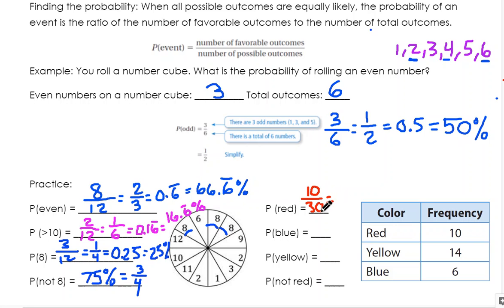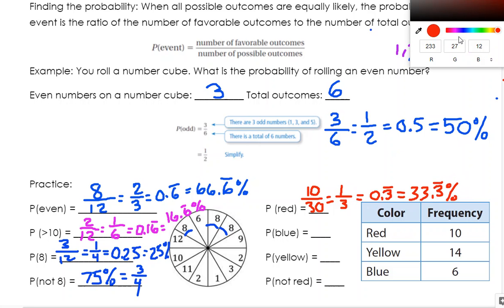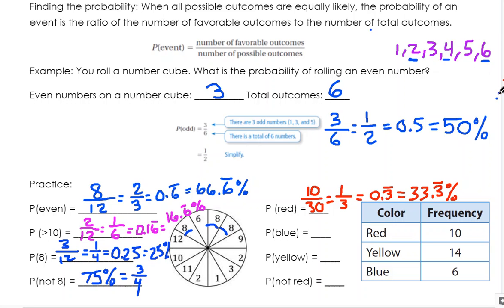So it'd be 10 out of 30. That's my odds of getting a red. I can simplify this 10 because these both end in 0, so I can divide by 10. So that'll give me 1/3, which is 0.3 repeating, or 33.3% repeating percent. So my odds of getting a red are 1 in 3, right? So my odds are pretty low. It's kind of unlikely that's going to happen. Doesn't mean it won't happen. It can. It's just 33% of the time it's going to happen.